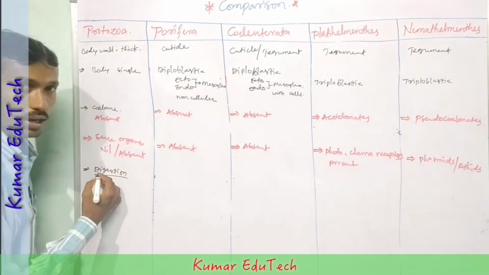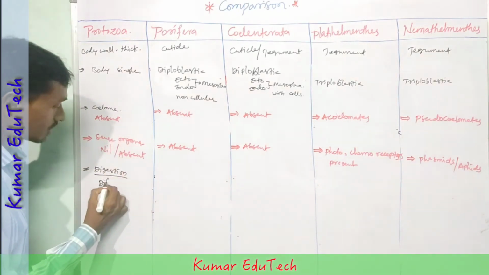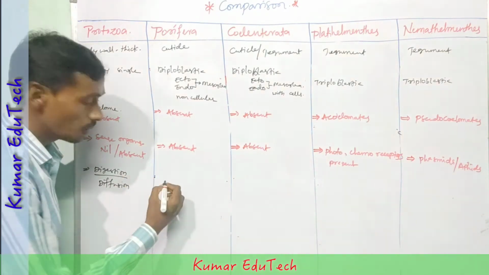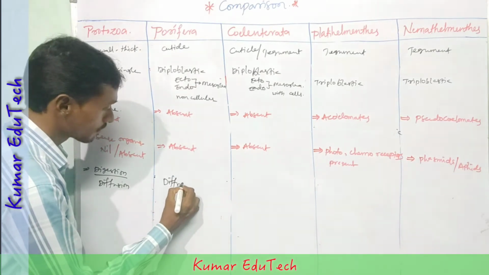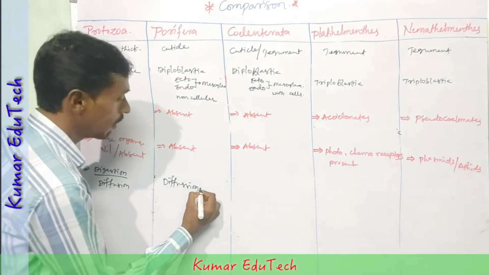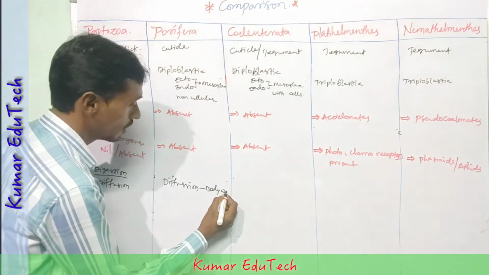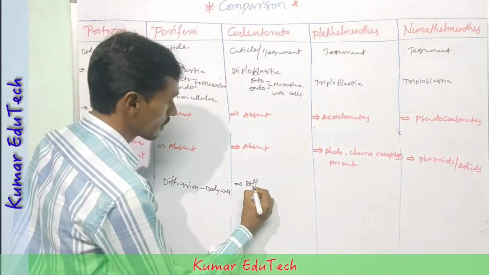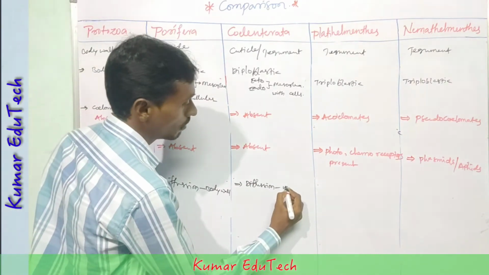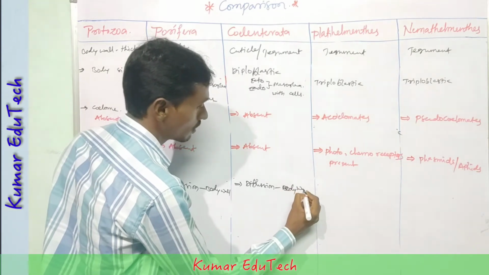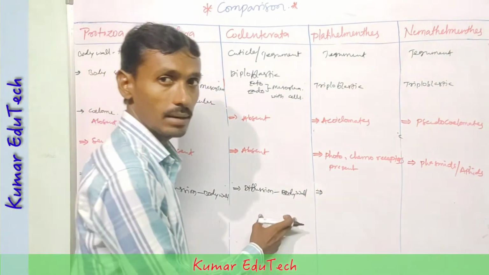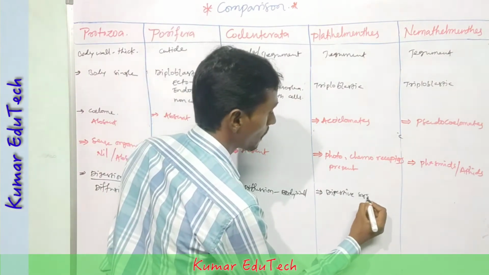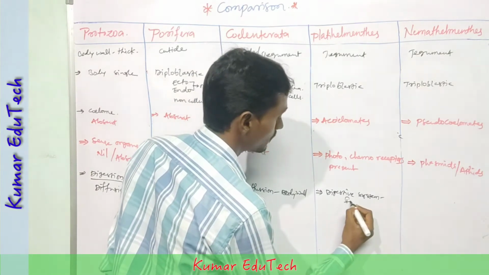Next, digestion. In protozoa, digestion is by diffusion, and porifera also diffusion through the body wall. Next, Coelenterata also diffusion through the body wall. In platyhelminthes, the digestive system is incomplete.